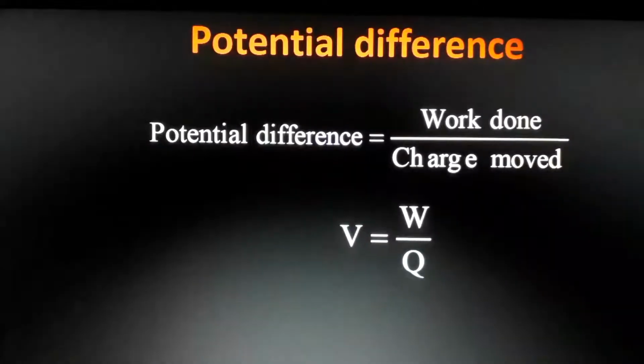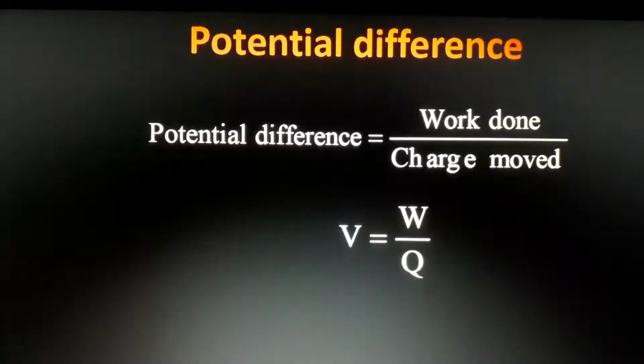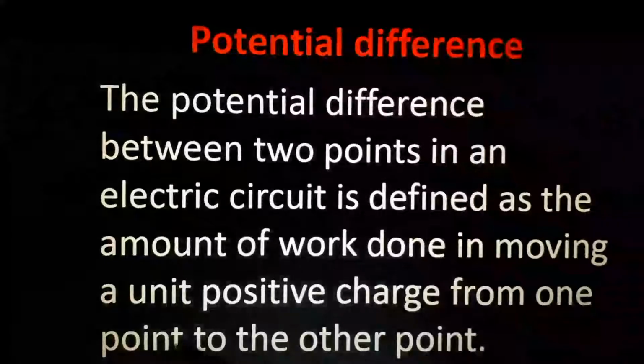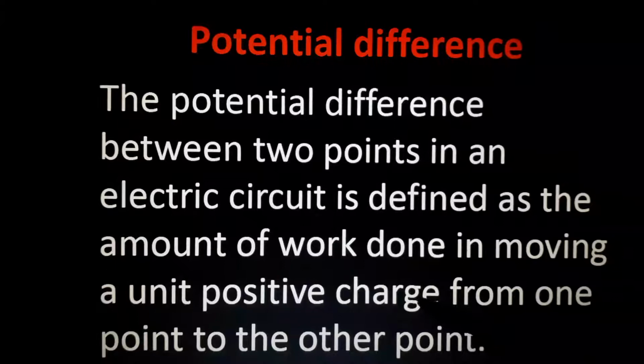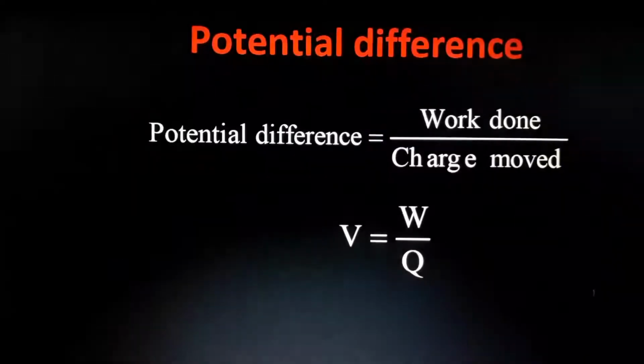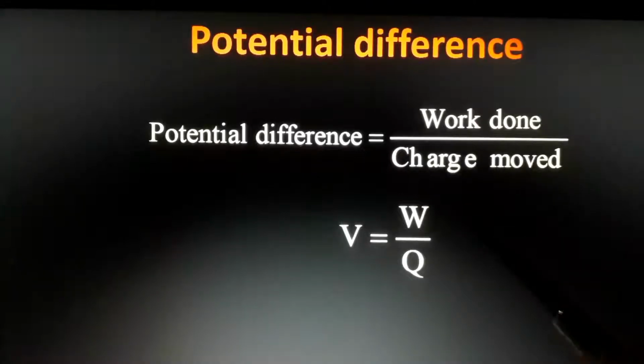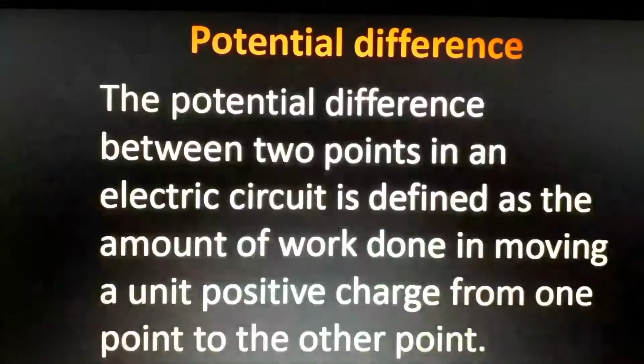Potential difference is what? Work done to move a particular charge. See, work done in moving a unit positive charge. This is the work done, W. To move a unit positive charge. This is the equation for potential difference.